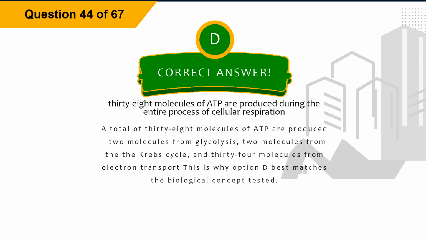38 molecules of ATP are produced during the entire process of cellular respiration. Explanation. A total of 38 molecules of ATP are produced, 2 molecules from glycolysis, 2 molecules from the Krebs cycle, and 34 molecules from electron transport. This is why option D best matches the biological concept tested.